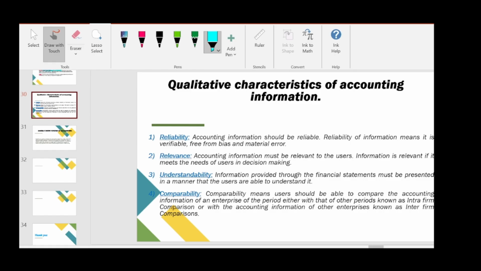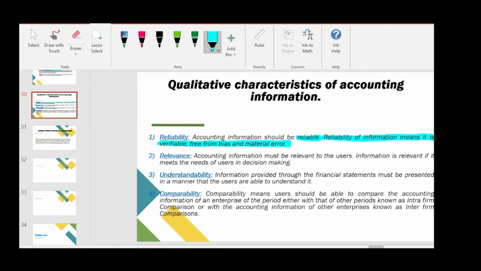So the first one is reliability. Accounting information should be reliable. Reliability of information means it is verifiable, free from bias and material error. So what is verifiable? Whatever accounting transactions we record in the journal, whatever we enter in the books of accounts, should have some supporting documents so that we can cross check or verify it, and we can conclude that the amount written is correct and the transaction has actually taken place.